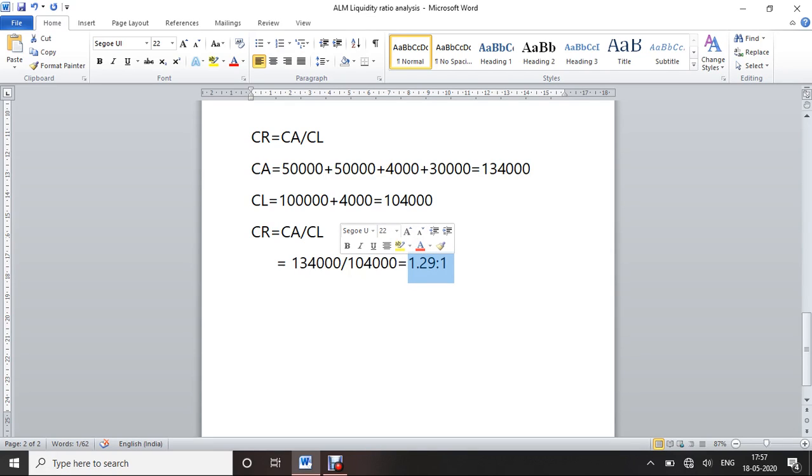Based on this current ratio, the current liabilities are lesser than the current assets, so it is good for the organization. If the current assets were less than the current liabilities, they couldn't meet the current liabilities well, so this current ratio is good for the organization. Okay, next we move on.